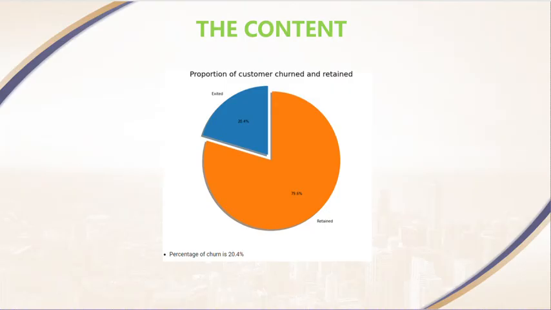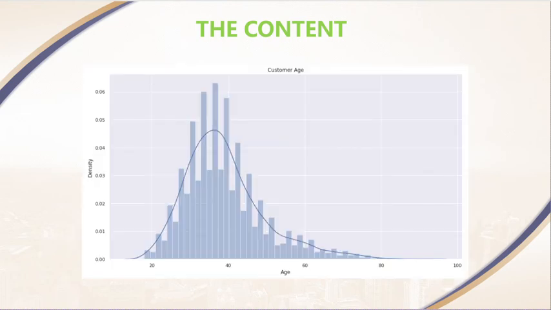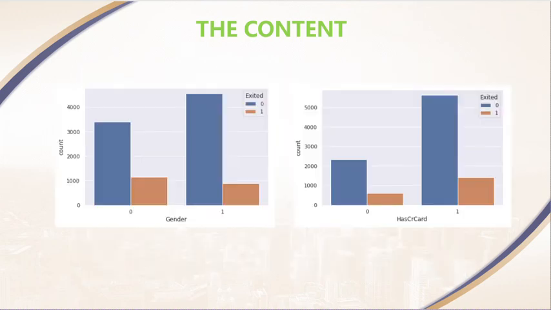From the data content here, as you can see, the proportion of customer churn is 20%, or 20.4%. Most of the customers are between 30 and 45 years old. The female customers churn slightly more than men.